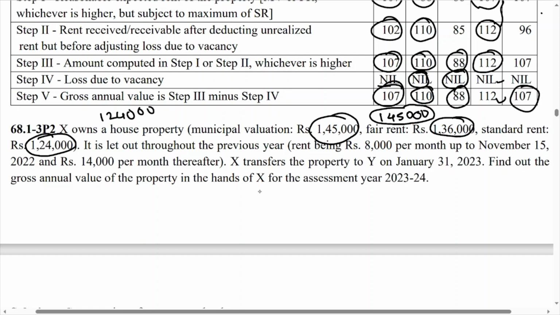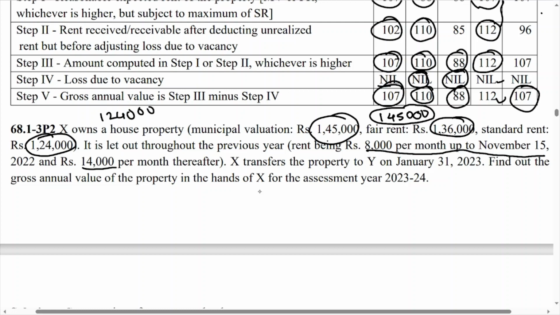But here there is a small change in the sum. It is let out throughout the previous year, rent being 8,000 per month up to November 15. Means up to November 15, rent is 8,000. From then after, rent is 14,000 per month. So there is a change in rent during the year. Now X transferred the property to Y from January 31, 2023.